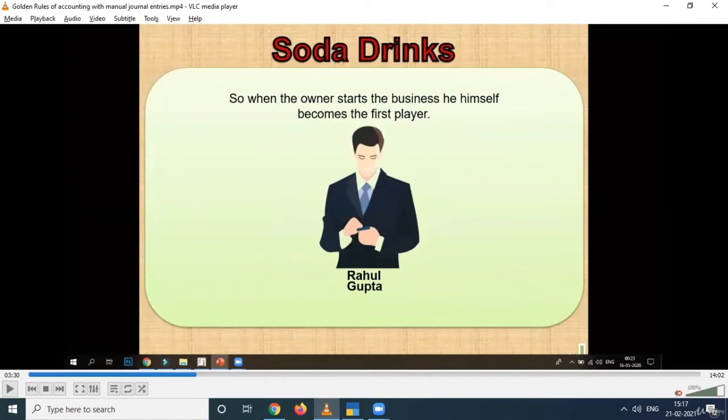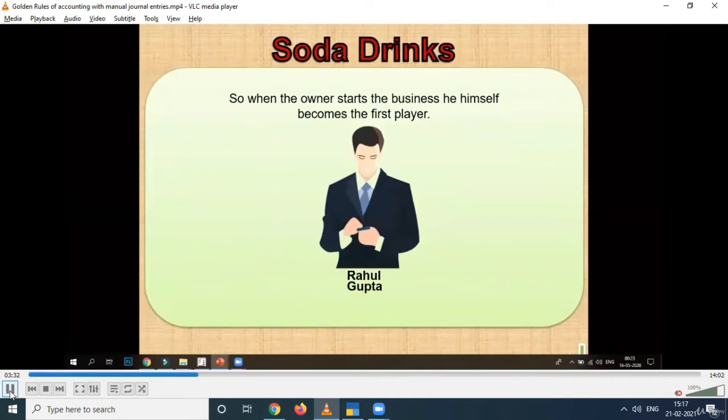That investment of money is known as capital. Am I correct? As I explained in my theoretical lectures, what belongs to capital, what belongs to drawings and other investments. So when the owner starts the business, he himself becomes the first player.